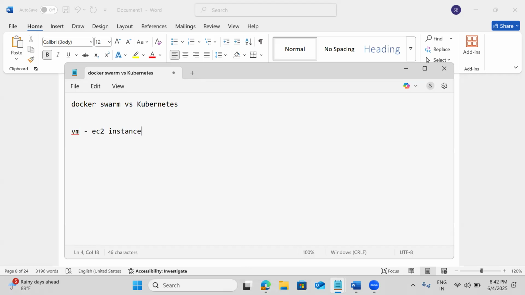Even if I run as a pod, it's running as a container. But a pod is an encapsulation of one or more containers, with storage and network encapsulated into a single entity. That's called a pod.